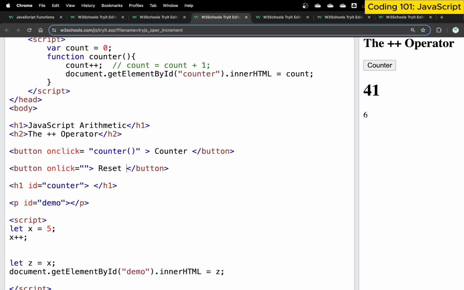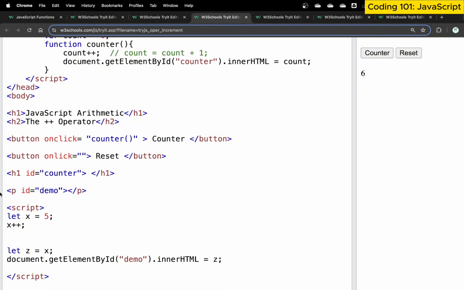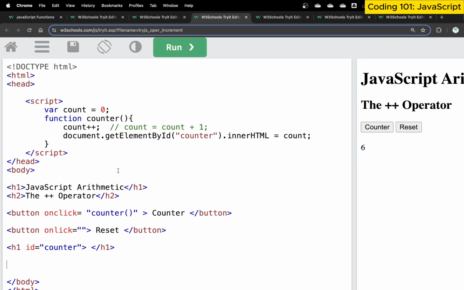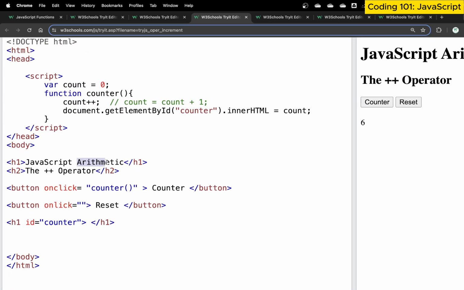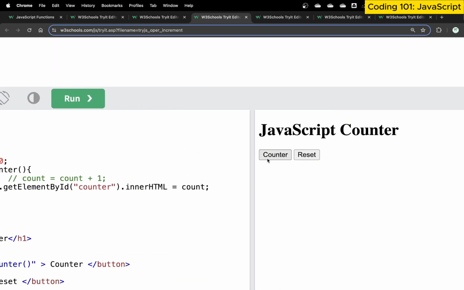What I've done now is I've created another button called reset. So when I execute this code, I have a button called reset. When I press it, it should reset the value. Let's hide this because I'm not going to use any of this code. Let's just say JavaScript counter, and then again I'm going to delete this line as well. Now if I run it, it becomes more simplified. JavaScript counter, we have a counter app. If I click on it, 5, 6, but if I click on reset, nothing happens.